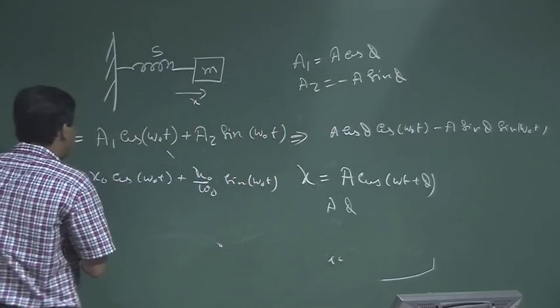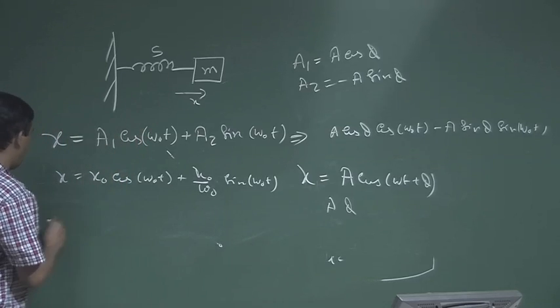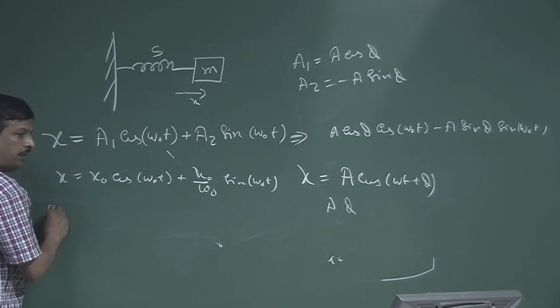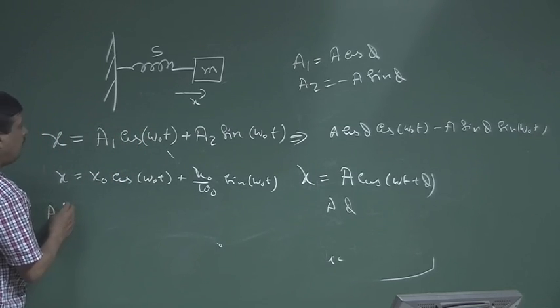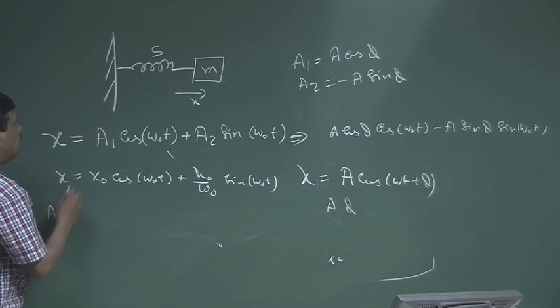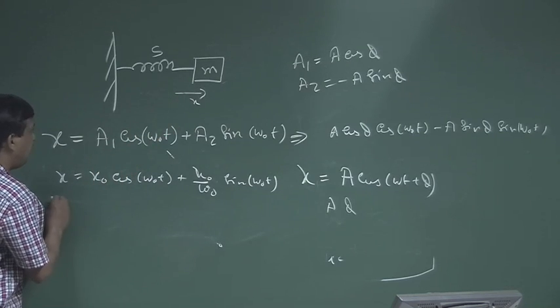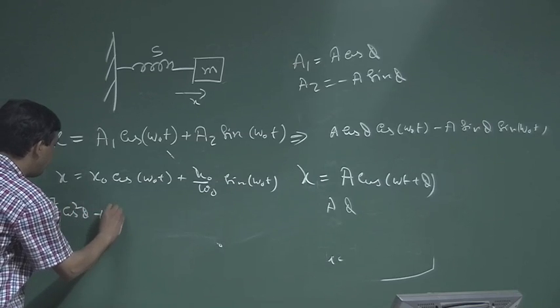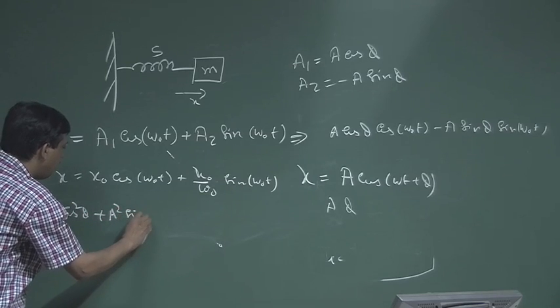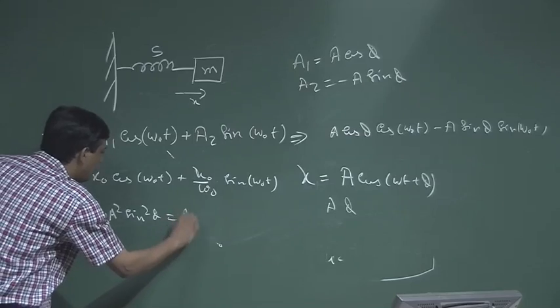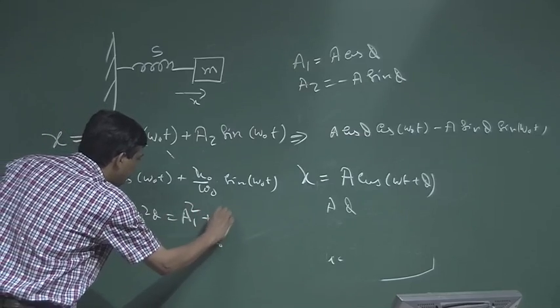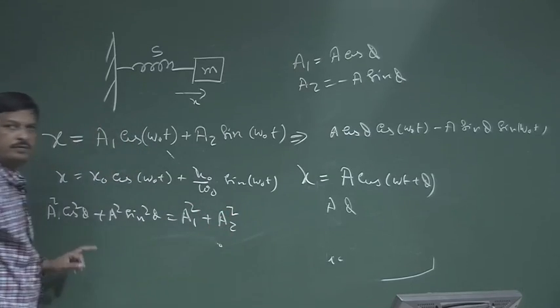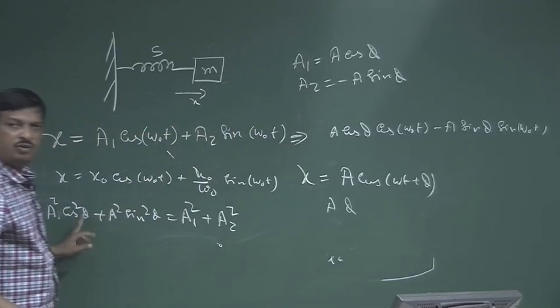now what is x0? If I take the squares, I write A square cos square phi plus A square sin square phi is nothing but a1 square plus a2 square. The values of a1 and a2, I take the square only.